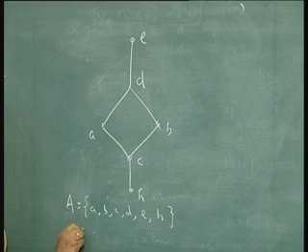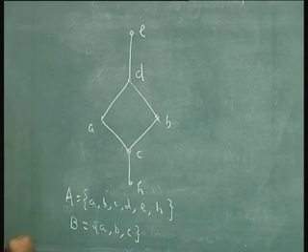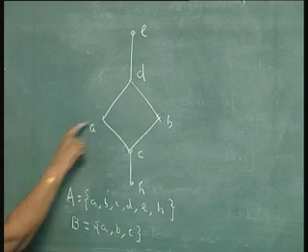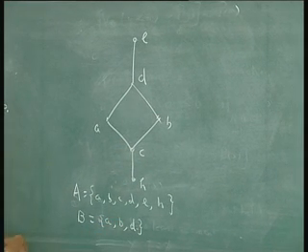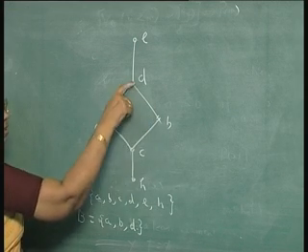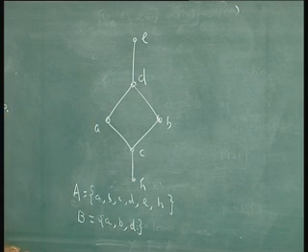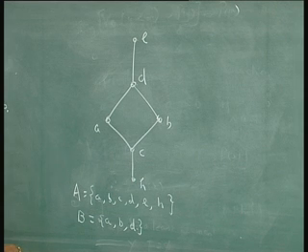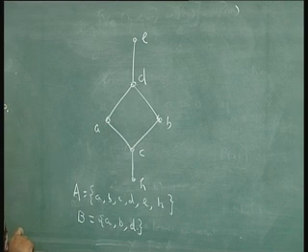Now, you take a subset of A, B, C. I will just take A, B, C. You take A, B, C, or maybe I will take A, B, D. If I take a subset A, B, D, then among these three elements, D is the greatest element. It also happens to be the maximal element. There is no least element here, but A and B are minimal elements.